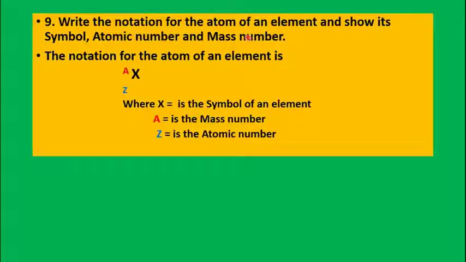Write the notation for the atom of an element. So, the atom of an element is given by this symbol. X, suppose it's an element, hydrogen, helium, nitrogen or carbon. And this letter A represents the mass number, which is a superscript, and subscript Z is the atomic number. So, this is how the atom of an element is notated.